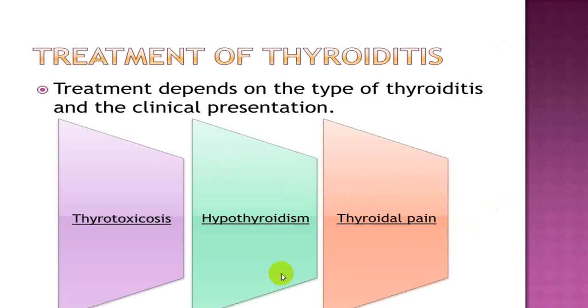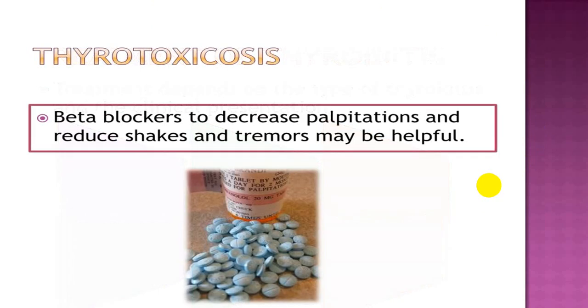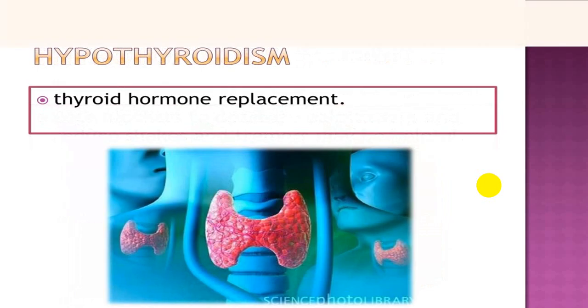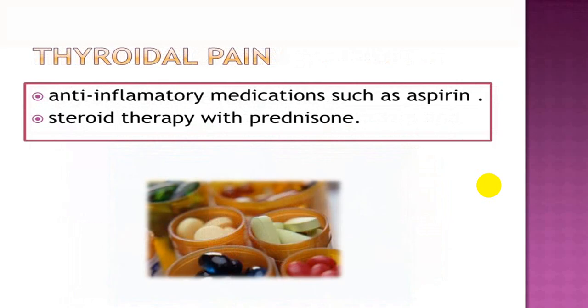Only in case of the autoimmune variety might you use steroid. But look out, as later on the person will become hypothyroid because of destruction of the tissue in the Hashimoto's variety. Now he will need hormone replacement therapy. So during thyrotoxicosis, beta blocker; in hypothyroidism, if it persists, thyroid hormone replacement.